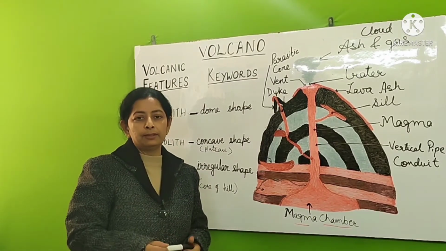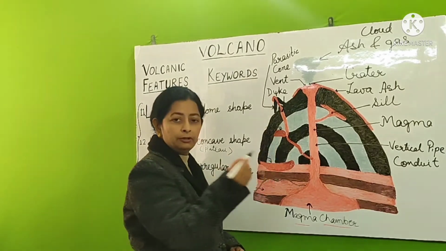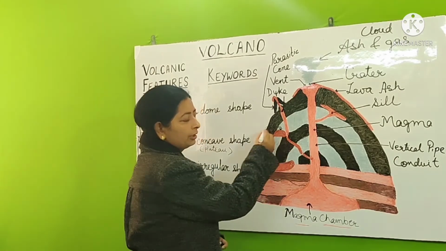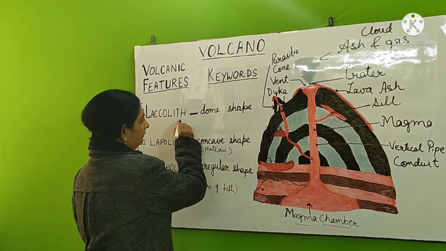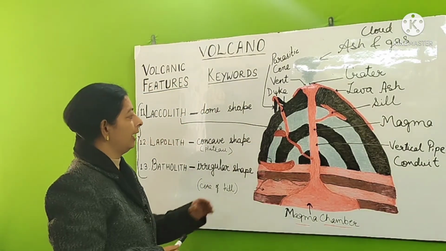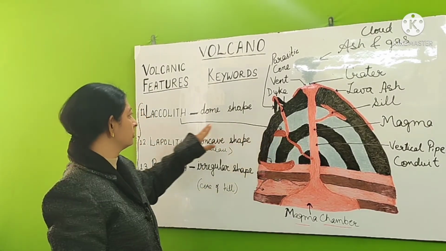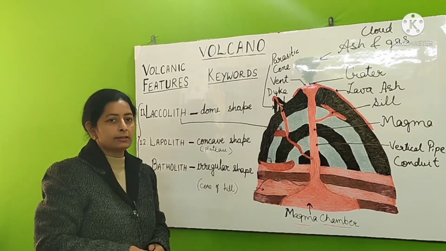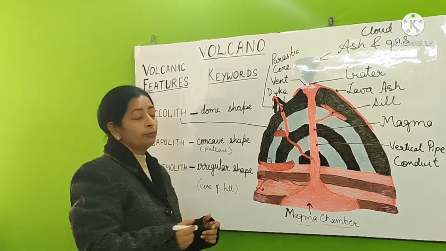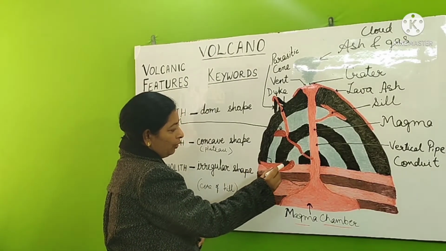Laccolith. Sometimes what happens is that these lava intrusions erode the upper part, they intrude the sedimentary rocks and make a dome-shaped structure. Now these dome-shaped structures are called laccoliths. So the lava intrusions that are deposited in the sedimentary rocks make a dome-shaped structure that is called a laccolith. Next is lapolith. Lapolith is a concave type of structure, or you can also say it's a saucer-shaped structure. You can see here it's a saucer-shaped structure and concave in shape.